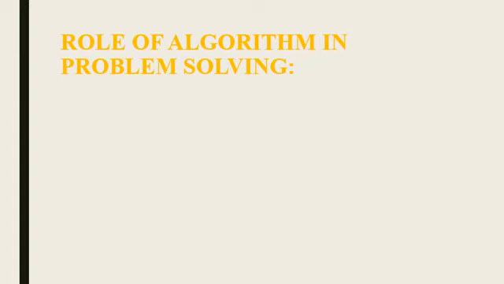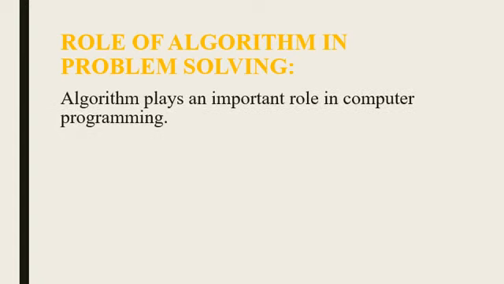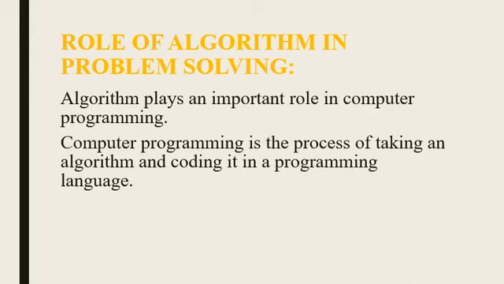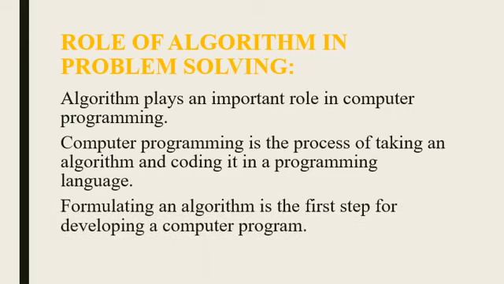Role of algorithm in problem solving. Algorithm plays an important role in computer programming. Computer programming is the process of taking an algorithm and coding it in a programming language. Basically, computer programming is a process. Here we take some algorithm and code it to make a program in a programming language. Formulating an algorithm is the first step for developing a computer program.